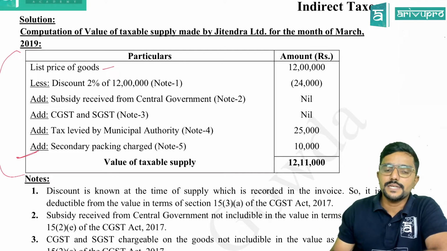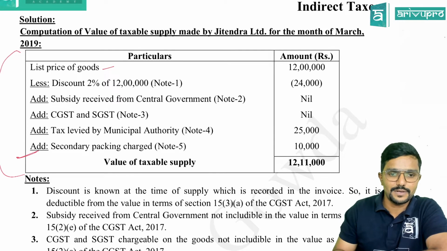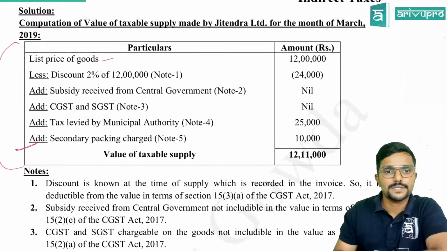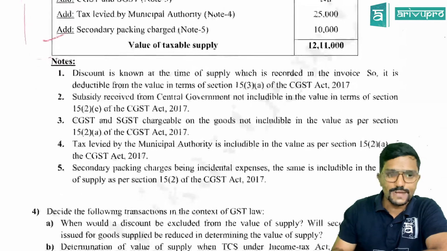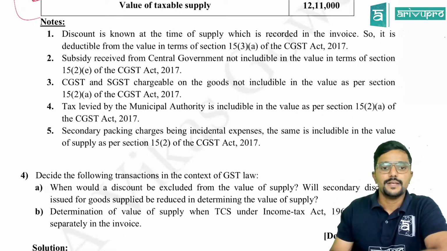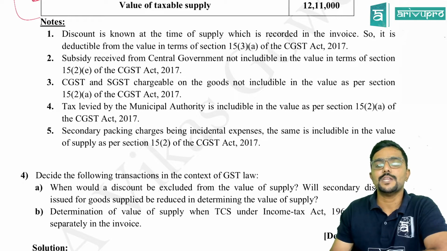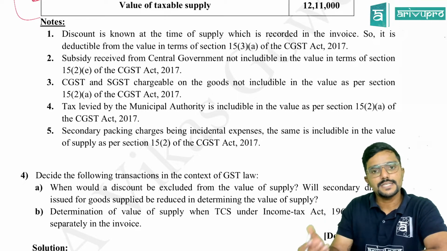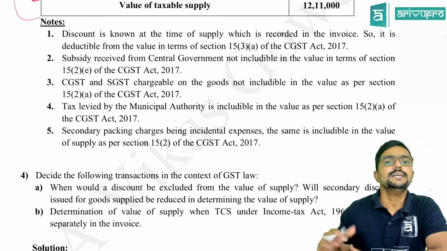Next, subsidy received from central government should not be added as it is received from the government. I have given the explanation also here, 15.2E. Next, CGST and SGST should not be added again. Why? CGST and SGST chargeable on the goods are not included in the value as per section 15.2A of CGST Act, because it is charged under GST. You can also mention that as it is charged under GST.